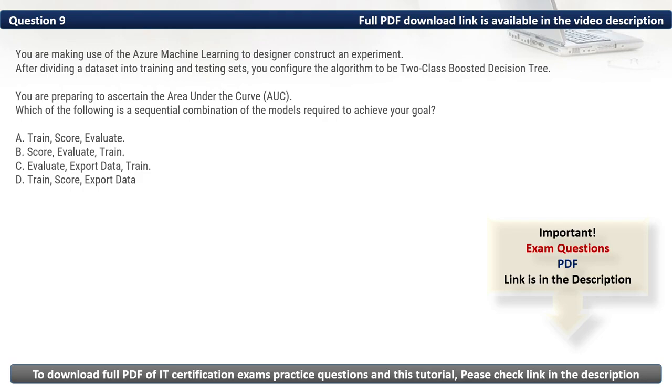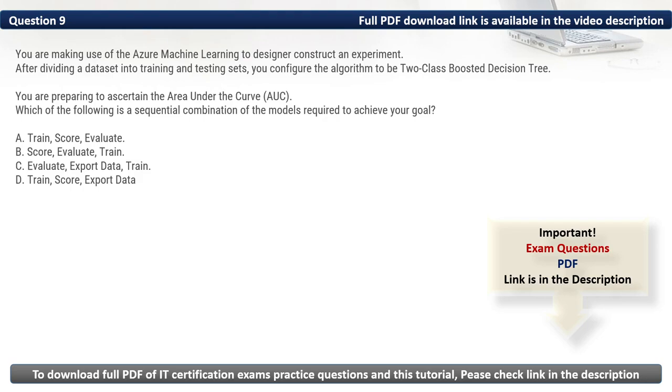Firstly, let's eliminate the incorrect options. We have B. Score, evaluate, train. It has limited framework support, mainly designed for drag and drop model building, not suitable for large datasets and offline training. Then we have C. Evaluate, export data, train. It is best for big data analytics and distributed computing, but not designed for offline model training on personal devices. Then we have D. Train, score, export data. It is used for deploying and managing models at scale, but not a development environment for training and modifying pipelines offline.